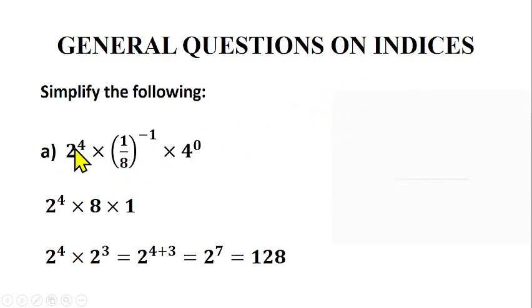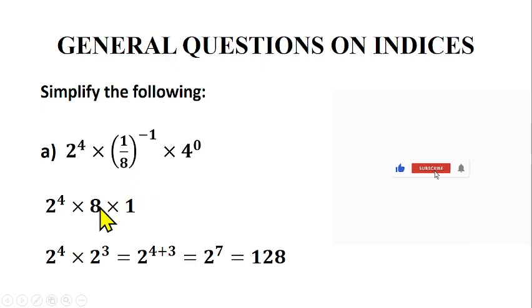Now let's look at this first question, question number A here. You have 2 raised to the power 4 times 1 over 8 raised to the power minus 1 times 4 raised to the power 0. Now there's a law that will take care of this, and another law that will take care of this for us, based on what you have learned so far. What does the power minus 1 mean? This one means that you have to inverse 1 over 8 raised to the power 1. So what is the inverse of 1 over 8? That should give us 8 over 1.